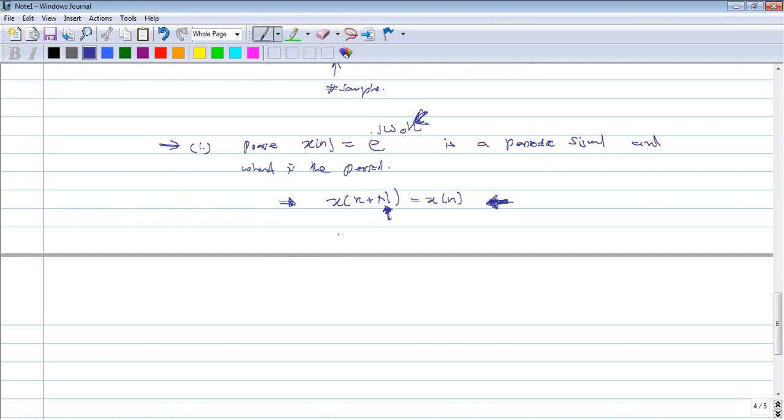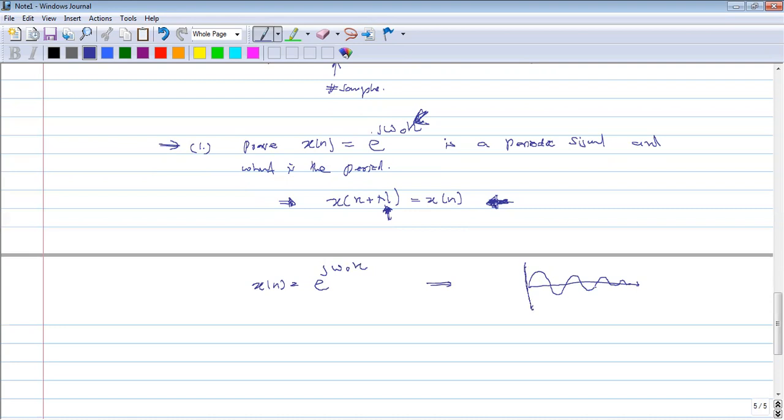So I will evaluate this. Here we have xn equals e to the power j omega naught n. So what is this? This is an exponential signal, no? If we draw this signal, how does it look? A complex exponential signal like this.